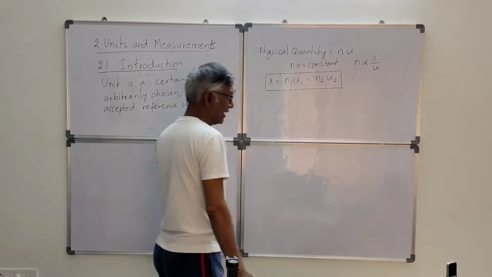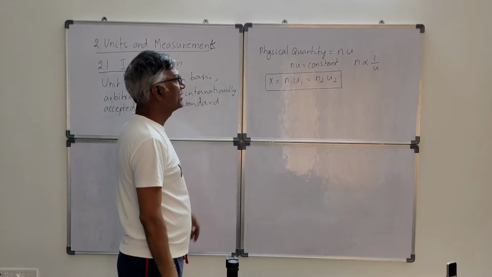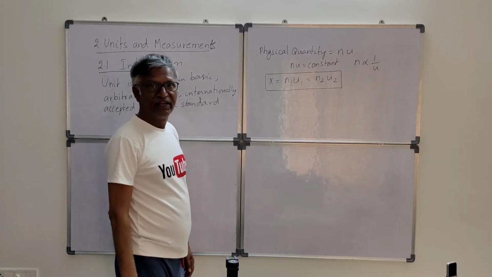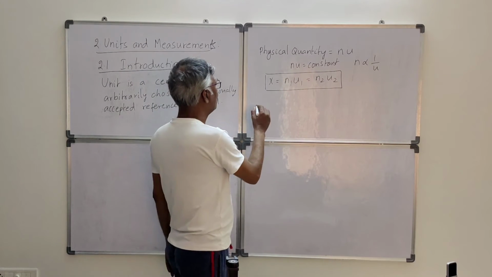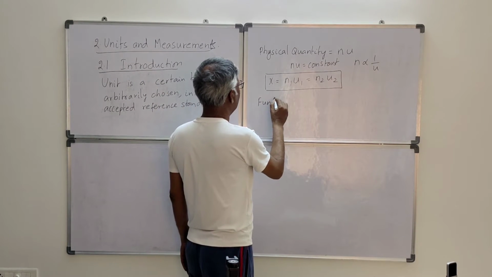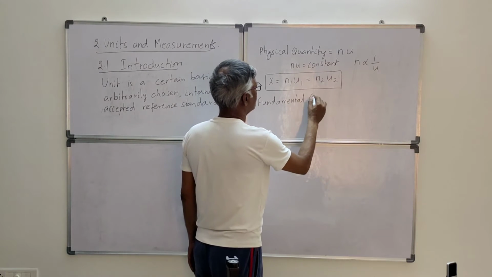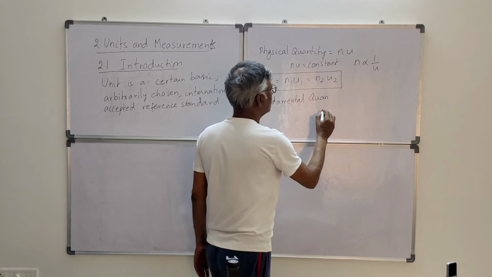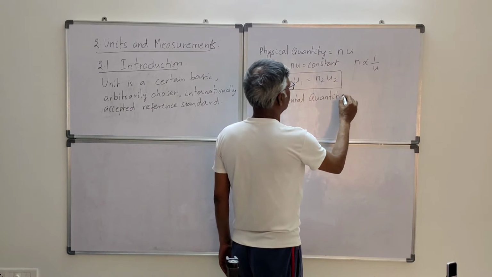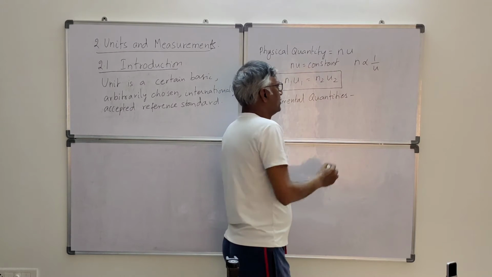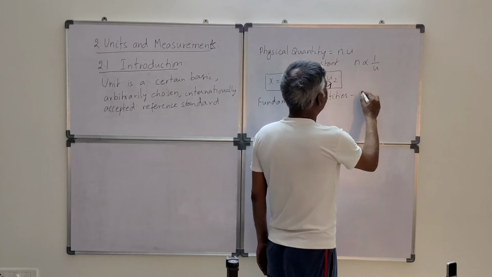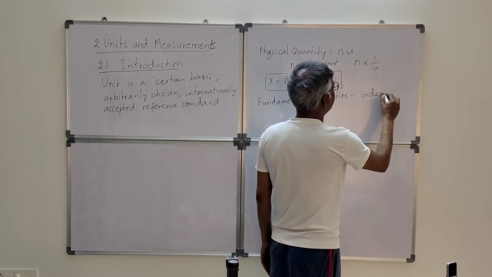Okay, so physical quantities can be defined in two ways. One is fundamental quantities. These quantities are independent of other quantities.